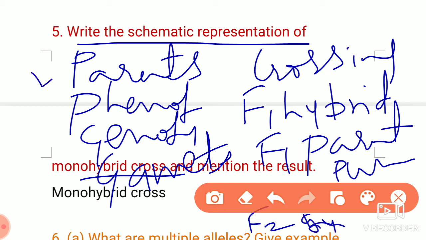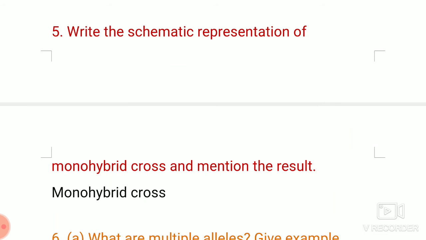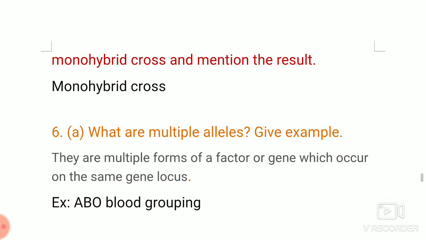All these steps have to be maintained. So here 5, 6, 7, 8 steps you have to write. That carries the 5 marks.